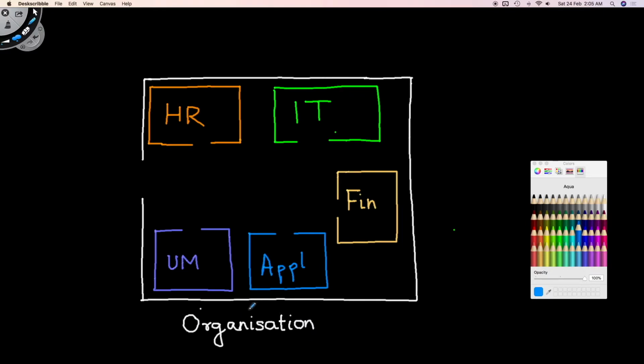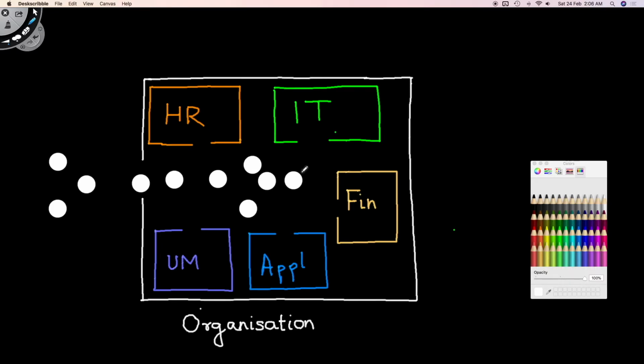Suppose this is an organization where you are working, and this organization has multiple departments like HR, IT, finance, some application department, user management department, etc. We all are employees of this organization. So we can enter this organization because we have ID cards. All these white dots are employees of this organization, and all of them can enter without any problem because all of them have an ID card or ID access. So they are allowed to enter the organization premises.